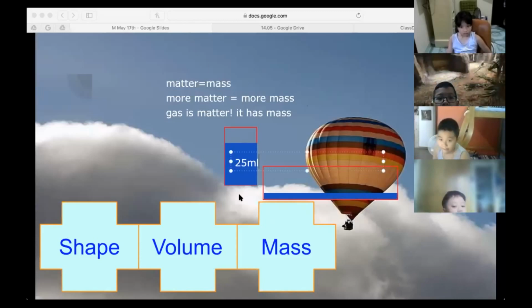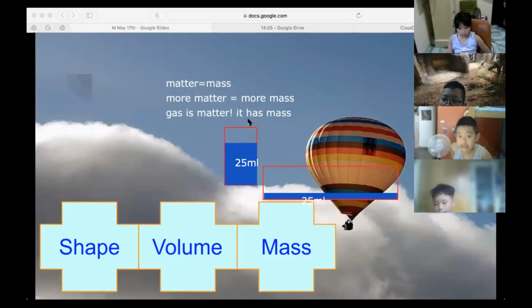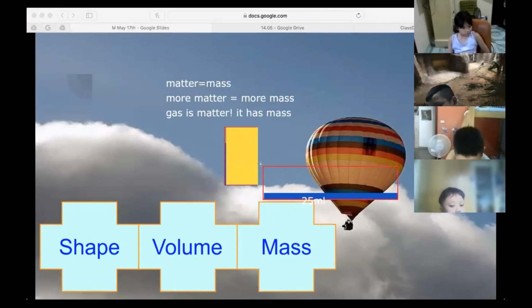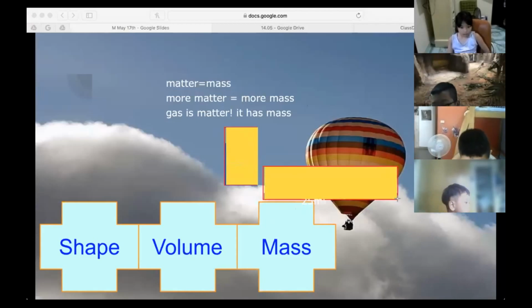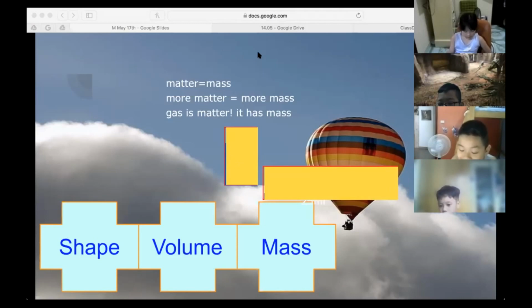Both times, let's say the liquid is 25 milliliters. But a gas, I'll use yellow for gas, would fill up the whole container both times because it spreads like this.